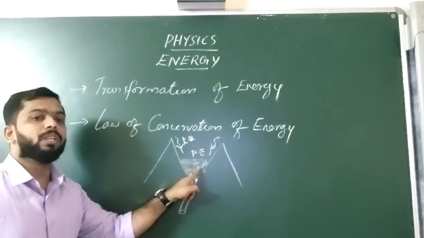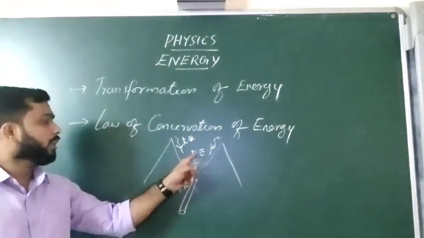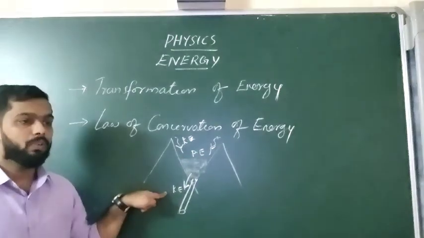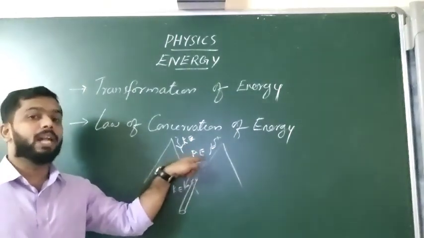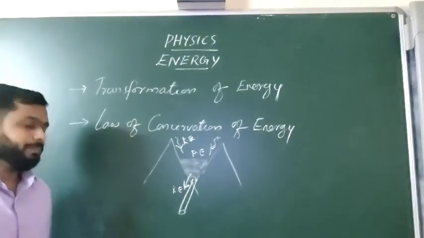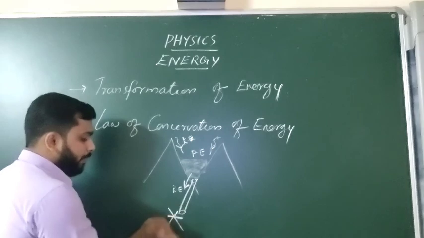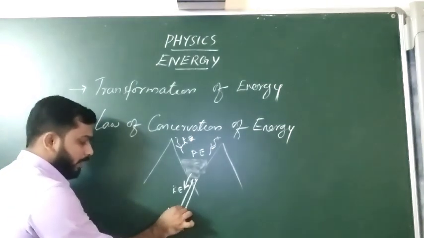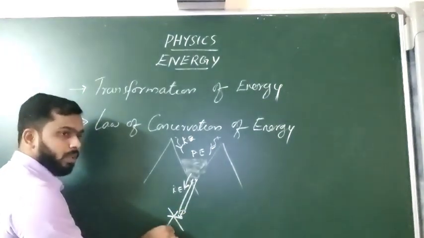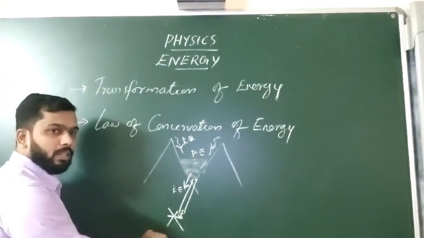When the body is not moving, it has potential energy, and when it starts moving, this potential energy will be converted into kinetic energy, or transformed into another form, kinetic energy. A turbine means just like a fan leaf. There will be some leaves, and this water is going to hit one leaf. So what will happen? This leaf will start rotating.